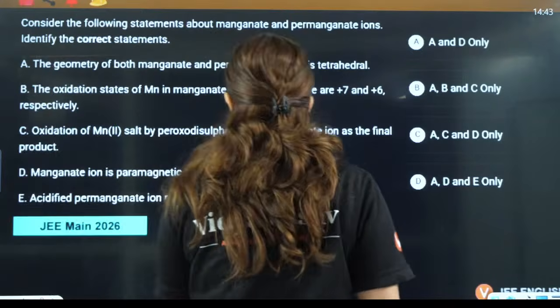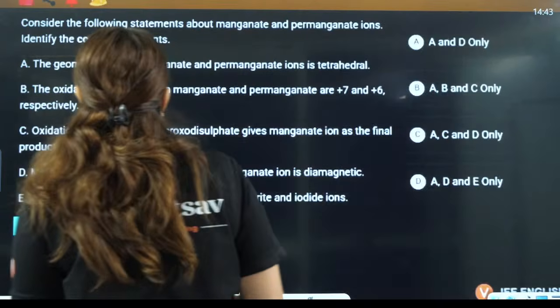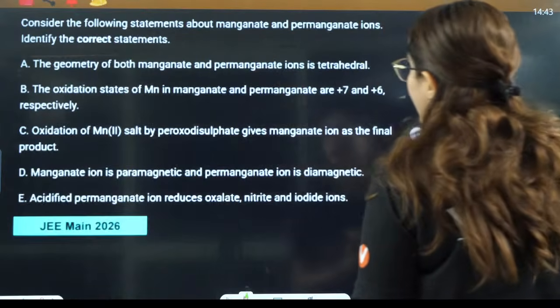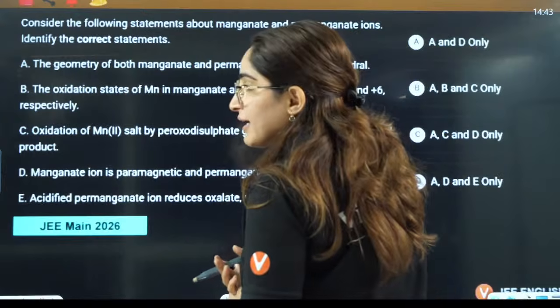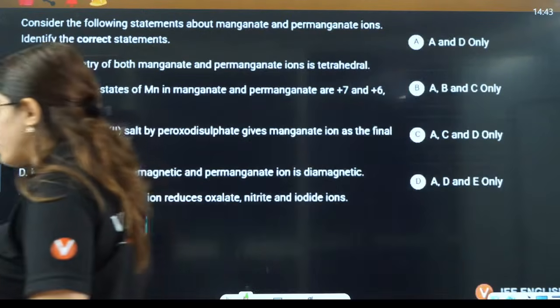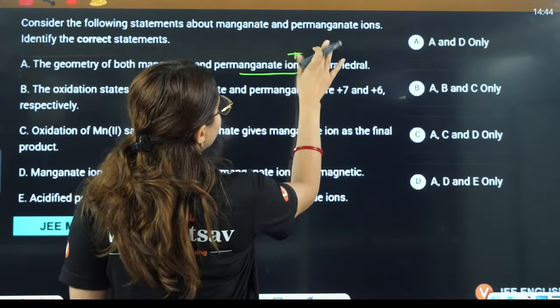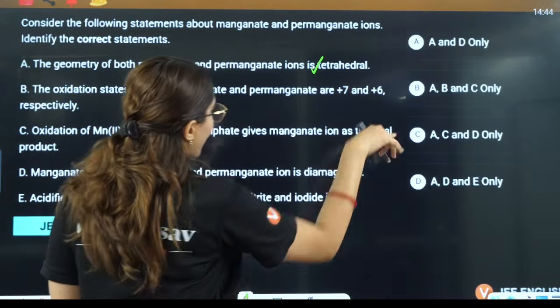Okay, so first is: consider the following statements about manganate and permanganate ions. Identify the correct statements. First, the geometry of manganate and permanganate is tetrahedral. That is correct, so A has to be there.